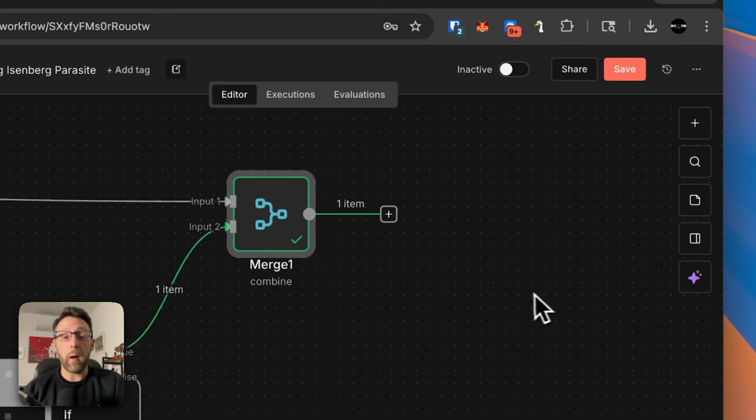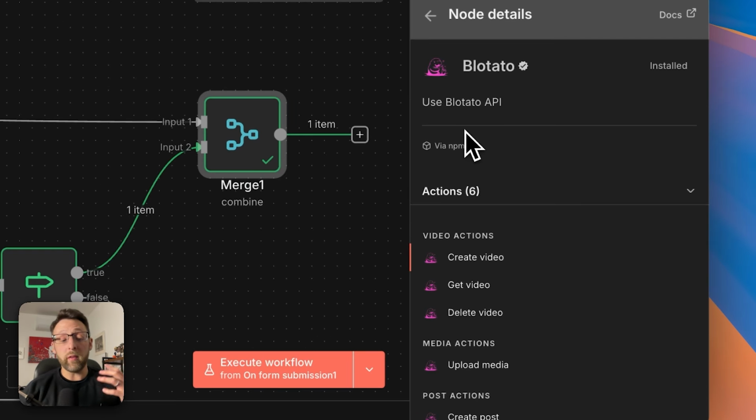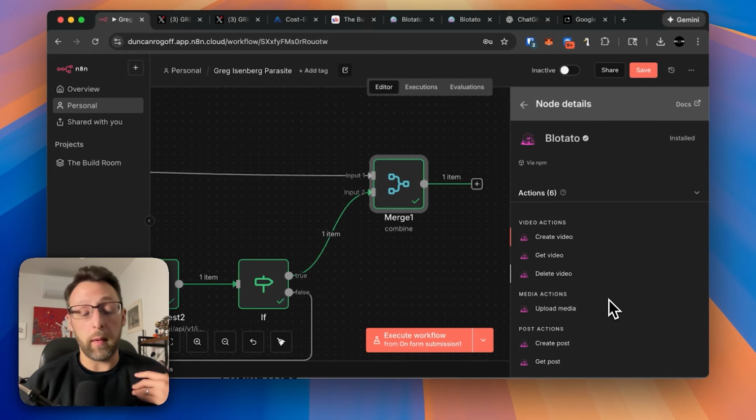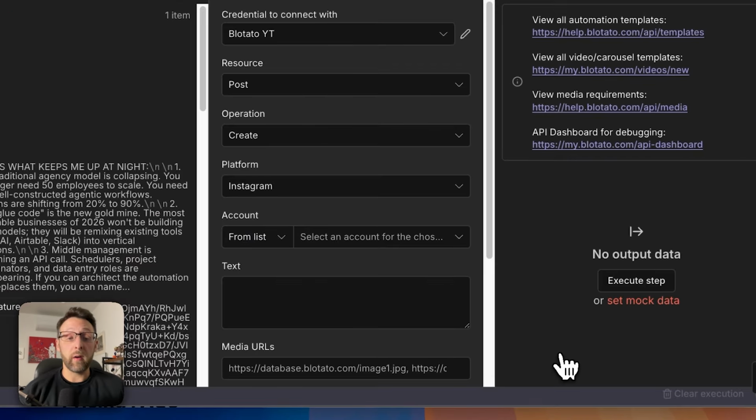So all we need to do now is connect up to Blotato. I'm going to hit the plus and go to Blotato. The reason I like using Blotato is it's just easier to publish images to Twitter and media in general than actually using the Twitter node, which is crazy, but that's the deal. So I'm just going to click create post.